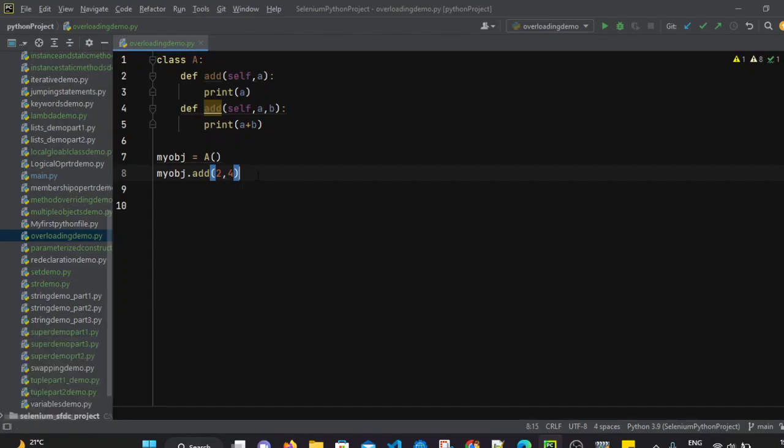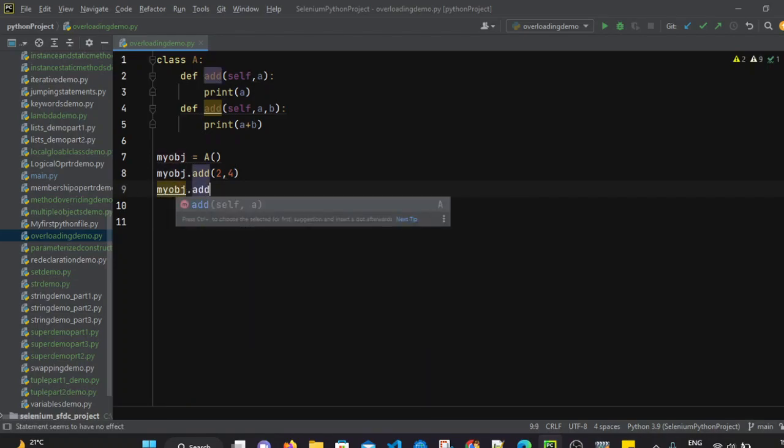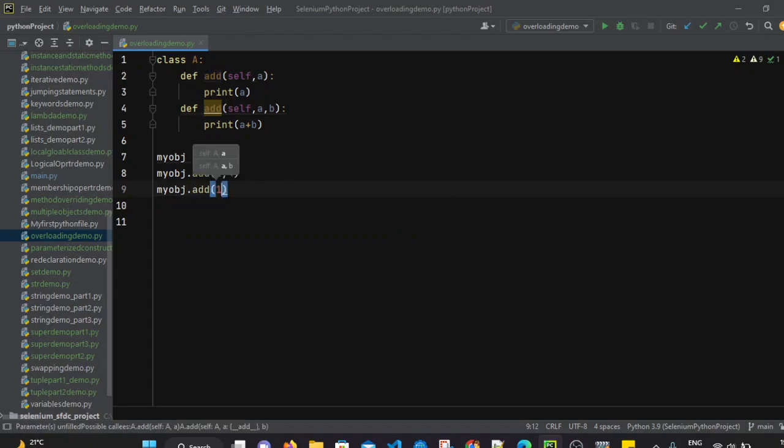Now, by using the same object, let's call the add method and this time pass only one value. Let's pass 100. Now in an ideal method overloading scenario, what should be the output?